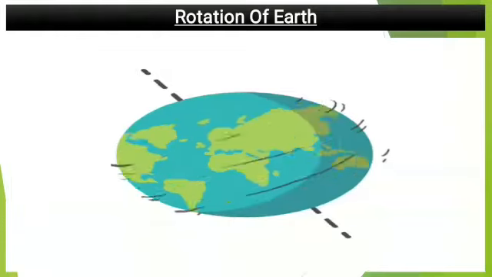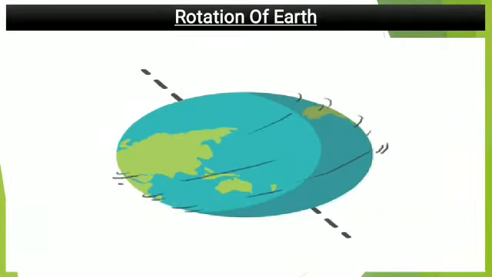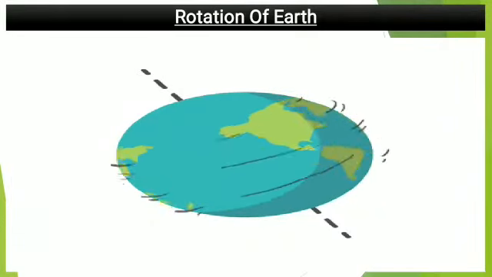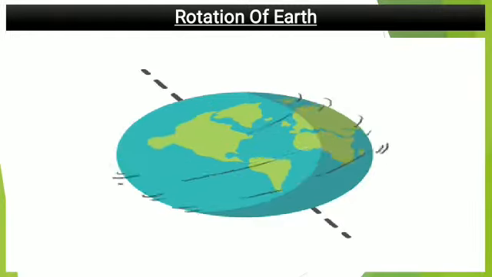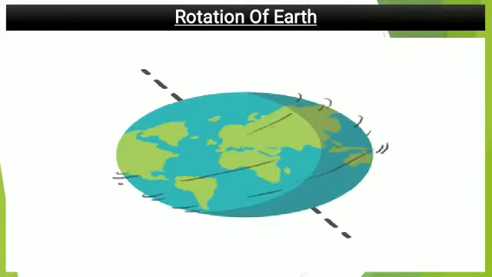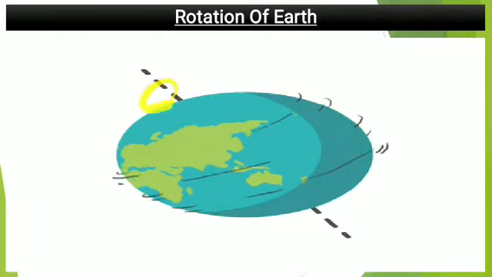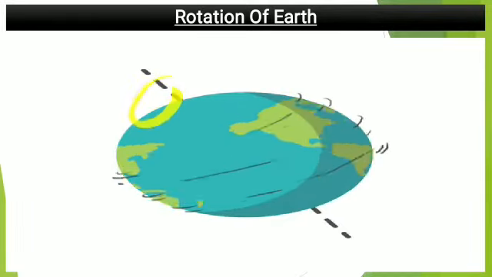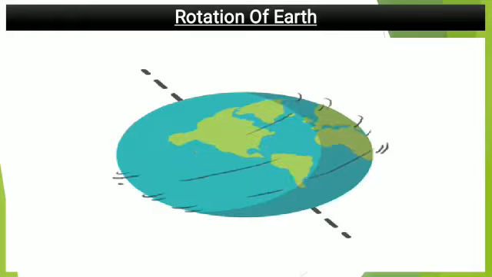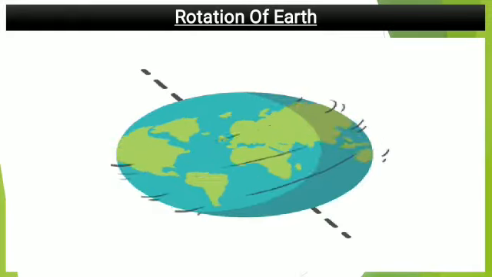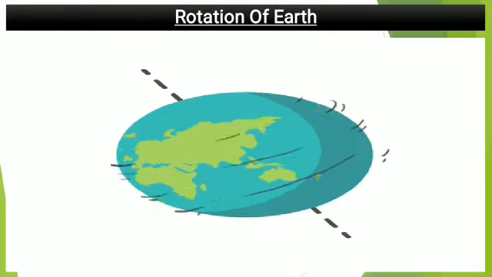As you can see with the help of this figure, Earth is rotating on its own axis. This is the axis. The yellow part you are seeing is the axis of the Earth, and Earth is rotating on its own axis. This process is called rotation.